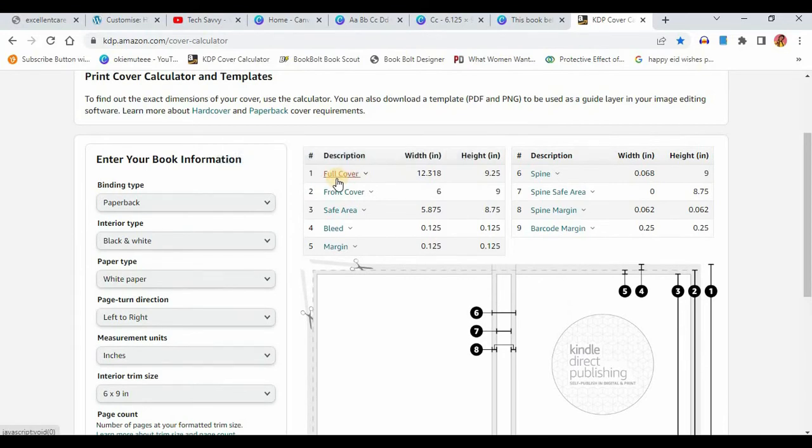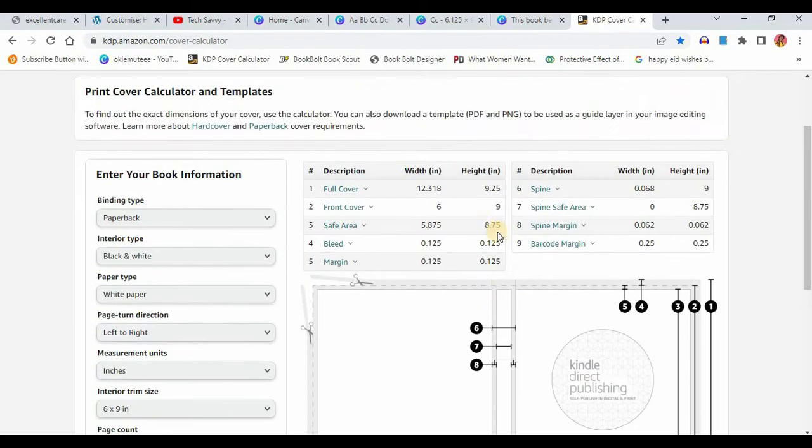Now the full cover I'll be working with is 12.318 by 9.25. The interior, which is the area where I'll be doing my design, is going to be 6 by 9. Then if I'm adding bleed, it's going to be 6.125 by 9.125. So this is how I'm going to go about it.